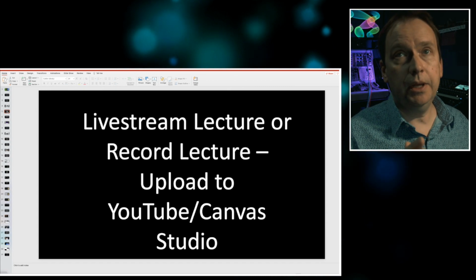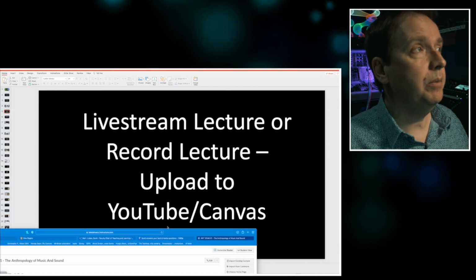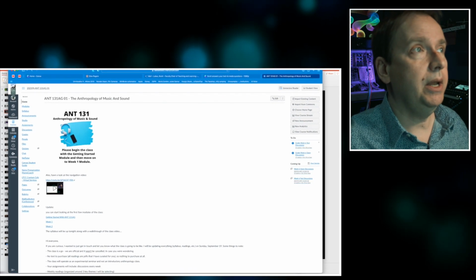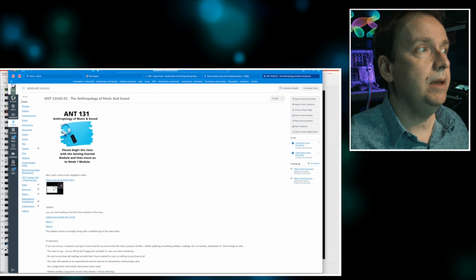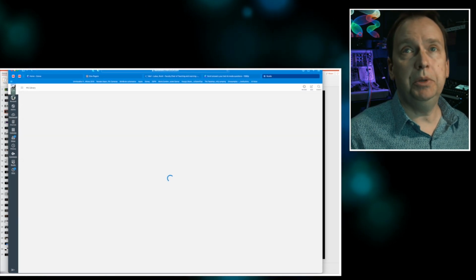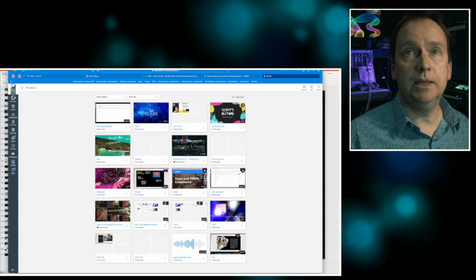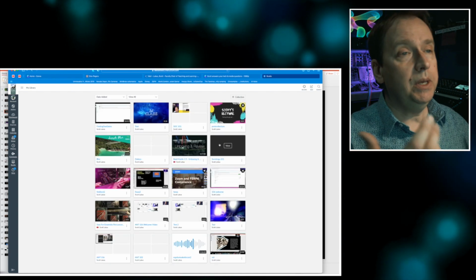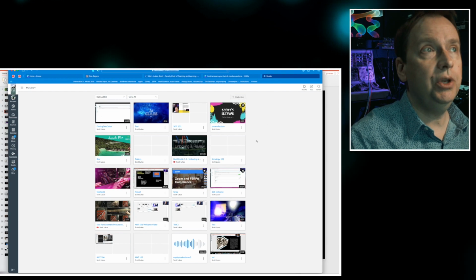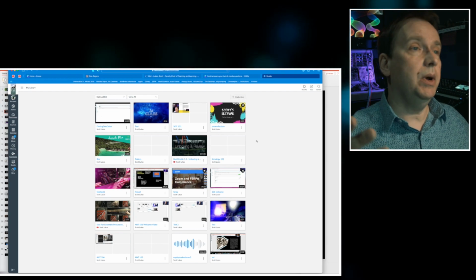Canvas Studio is really easy to use. If you're familiar with it by now, you know that it's a great opportunity to use it in a way that makes videos easy to upload and work with, and also accessible to students or colleagues. Because you can create your own collections, you could organize all your videos by classes.